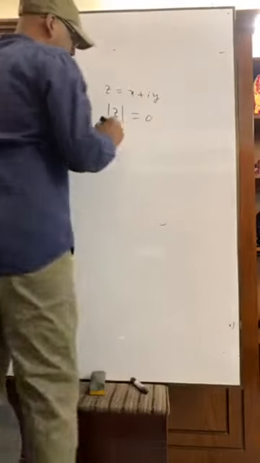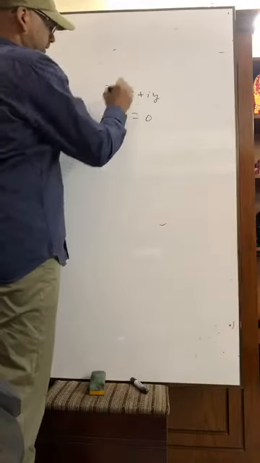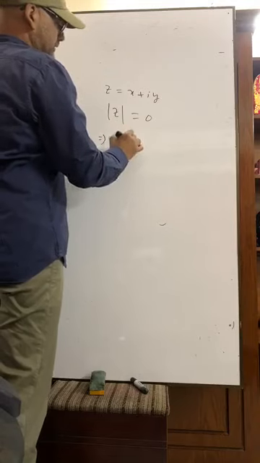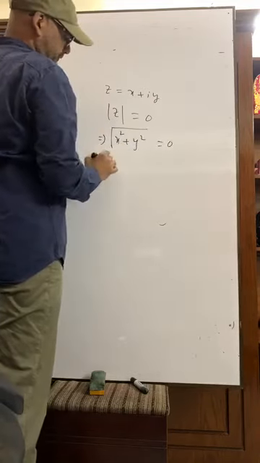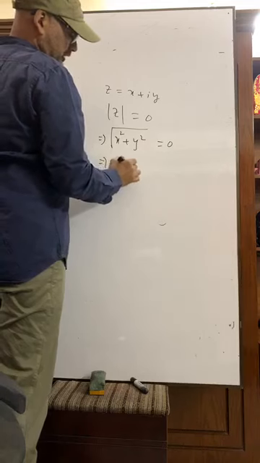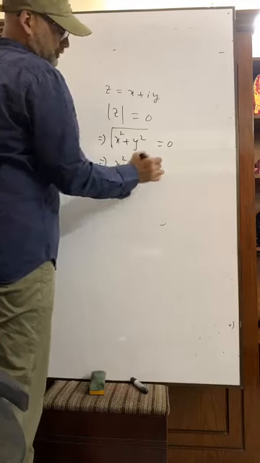Okay, it implies that the square root of x squared plus y squared equals 0. That is, x squared plus y squared equals 0.